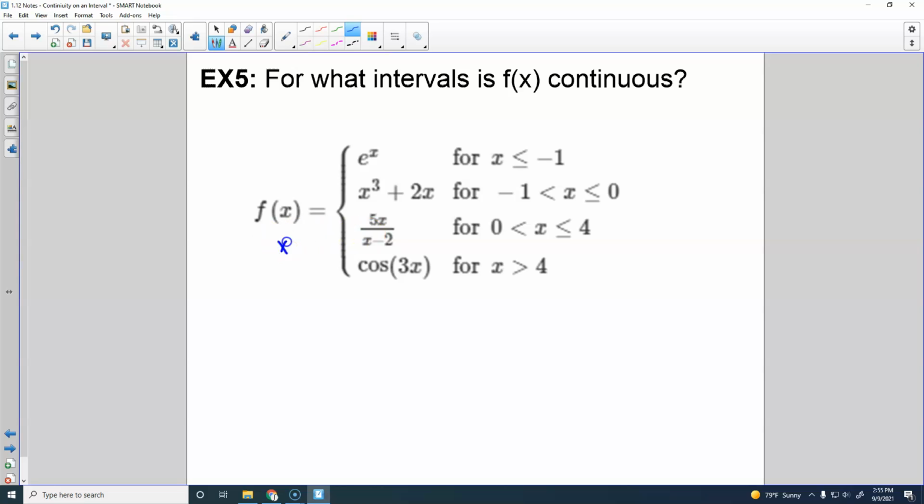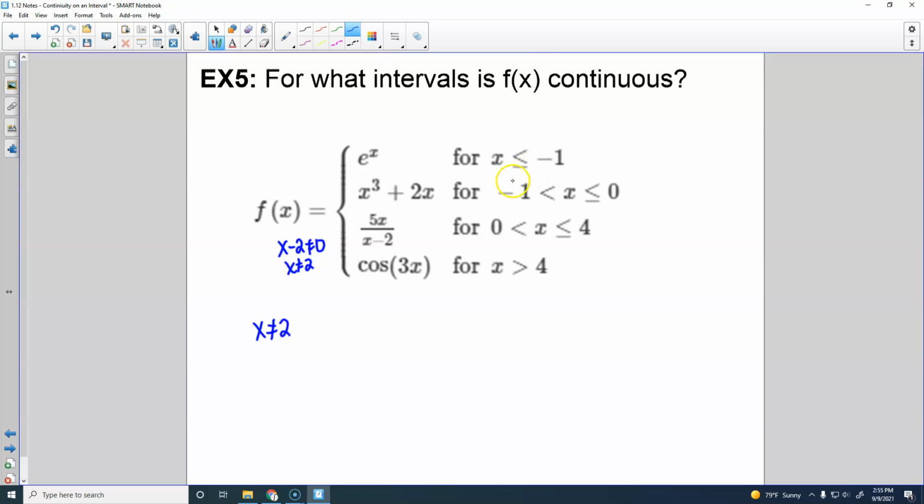So, x minus 2 cannot equal 0. So, x cannot equal 2. Is that on this interval? It is. So, there's one discontinuity. X cannot equal 2. I'm going to write that down. That's going to be one place where this is not continuous. Cosine, continuous everywhere. So, this little piece right here is the only one that within its section has a discontinuity.